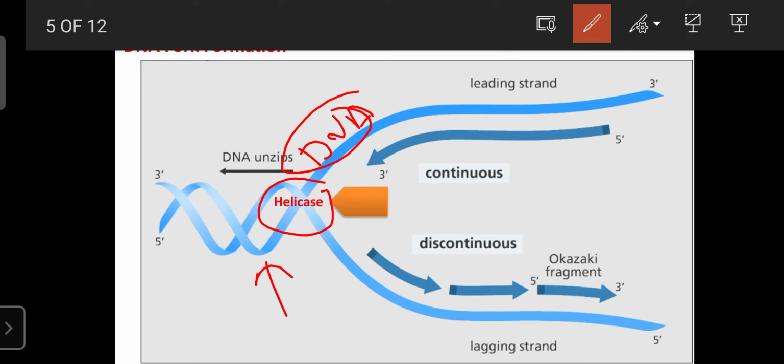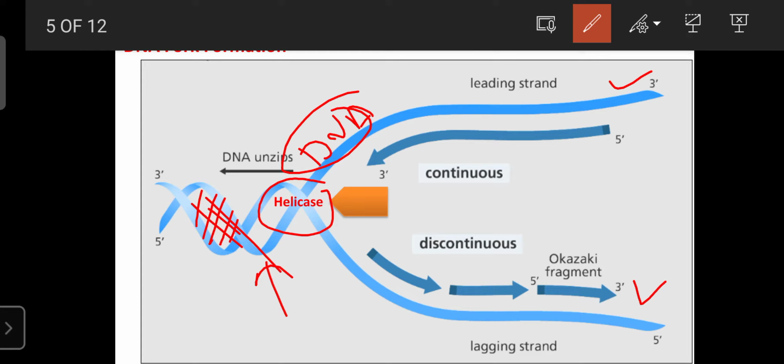This DNA helicase enzyme plays an important role in the replication fork formation, as it can unzip the double strand DNA molecule into a single strand DNA molecule. That is the first step regarding the replication fork formation. This DNA helicase mainly breaks or disturbs the hydrogen bonds present between the base pairs, between the AT, or between the purine and pyrimidine, thymine and cytosine, or adenine and guanine.